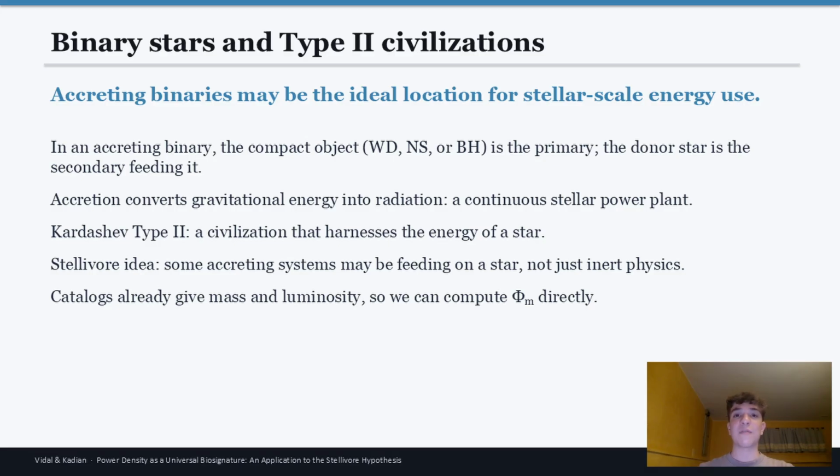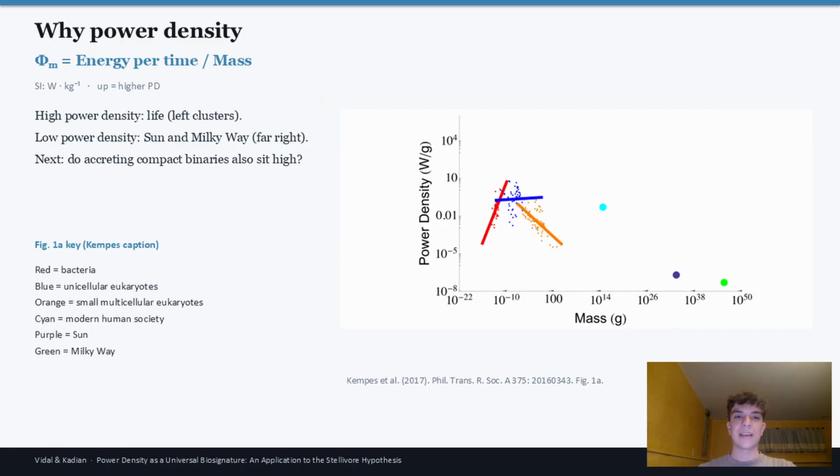And that's where the Stellivore idea comes in, that some of these systems may be advanced civilizations harnessing this energy. And since we already have mass and luminosity in our datasets, we can easily compute power density, making it a perfect metric to try to find life in the universe. And now you might ask, why power density?